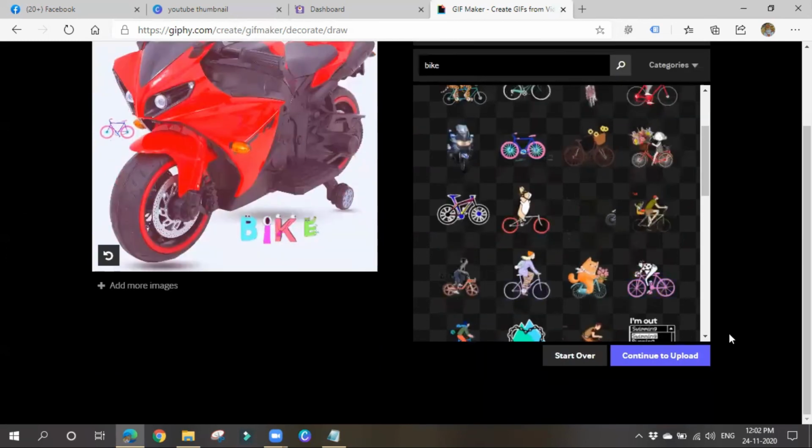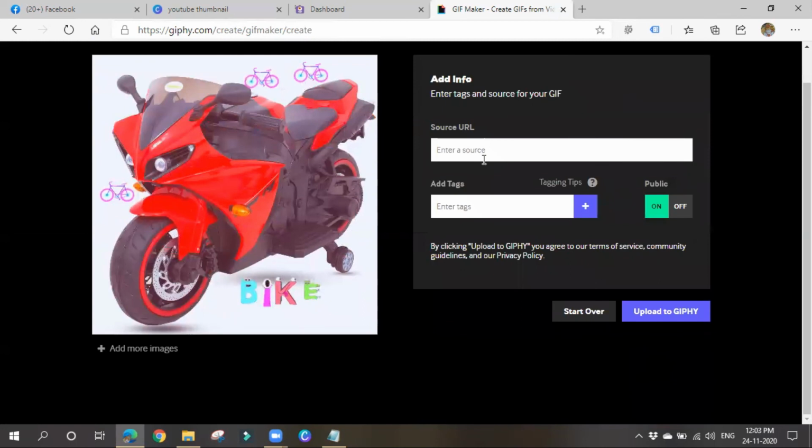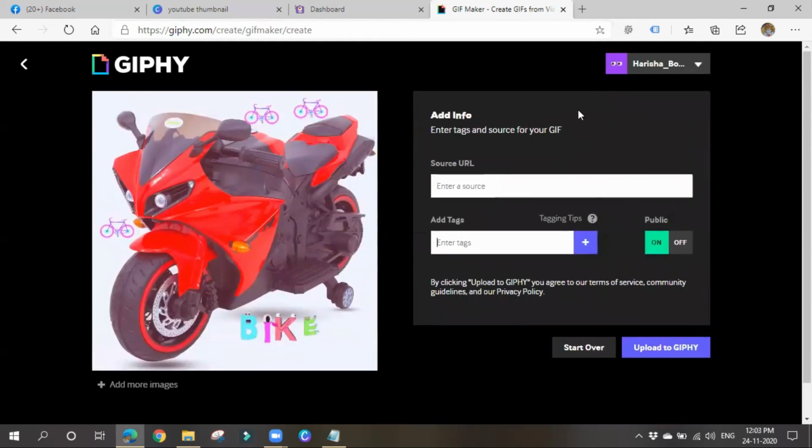But the thing here is we can upload it to Giphy or you can share it, but we can't download this thing. That is one issue. Source URL, you have to enter some tags and we can create these GIFs and simply upload it to Giphy. We can't download these things. I've tried many times, but I can't do it.